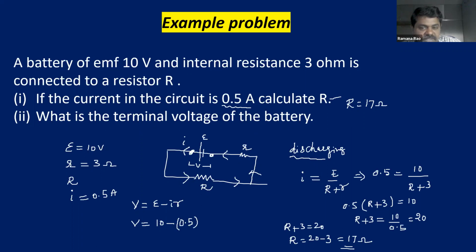Into what is internal resistance? It is how much internal resistance? 3. So this is equal to 10 minus 1.5. Therefore, terminal potential difference is equal to 10 minus 1.5. How much? 8.5 volts. So this is the potential difference or the terminal voltage.